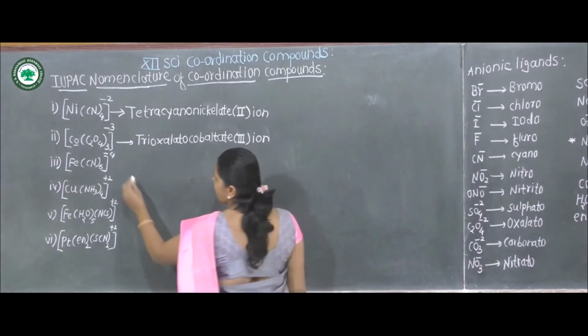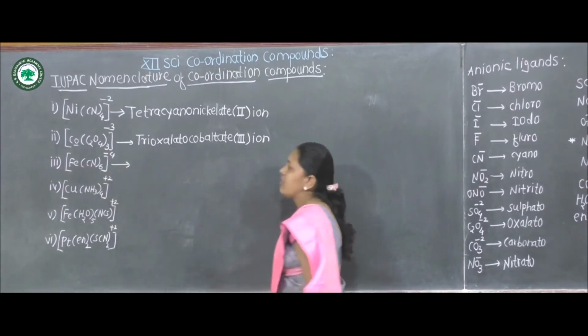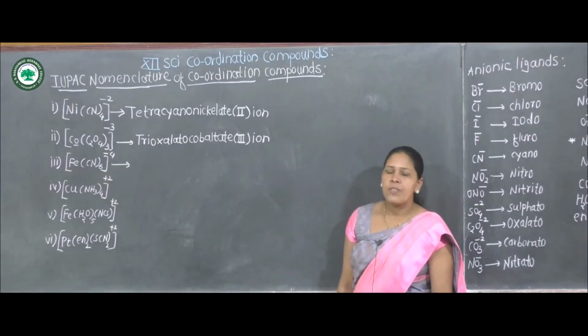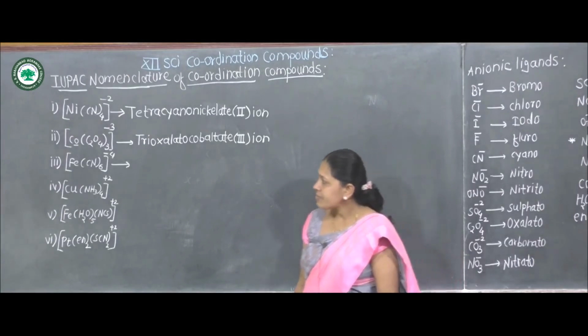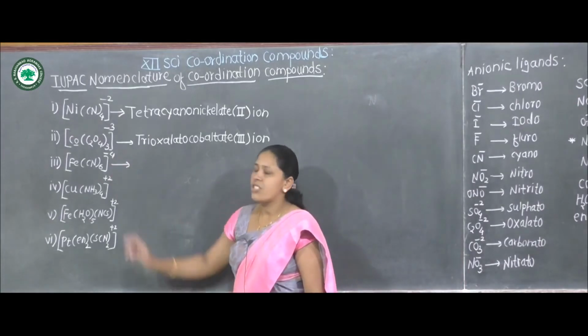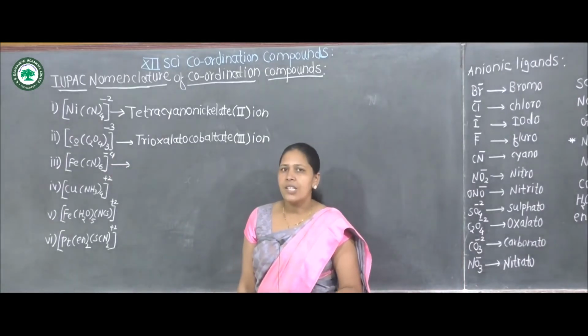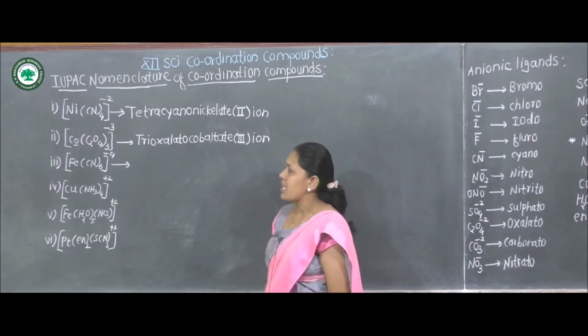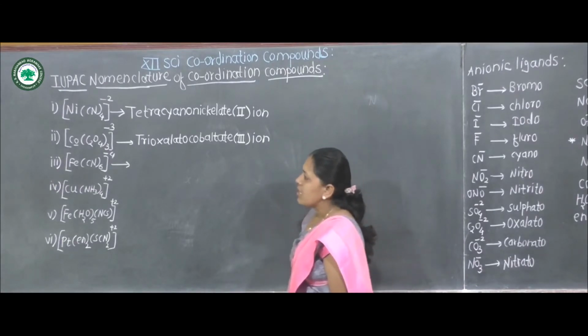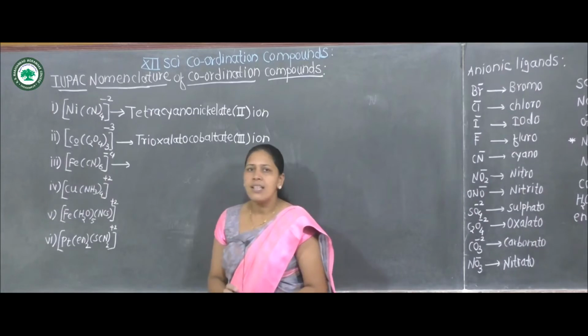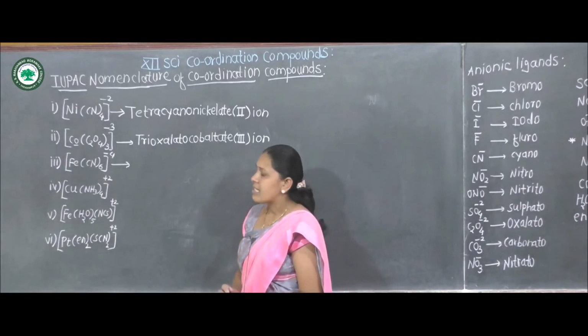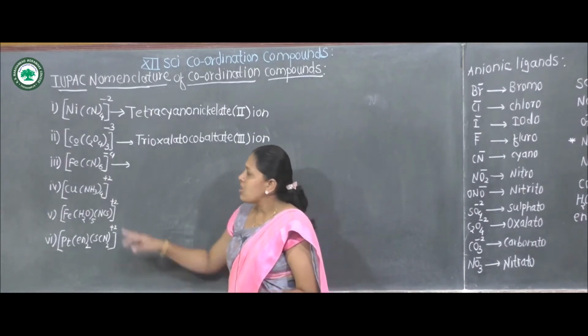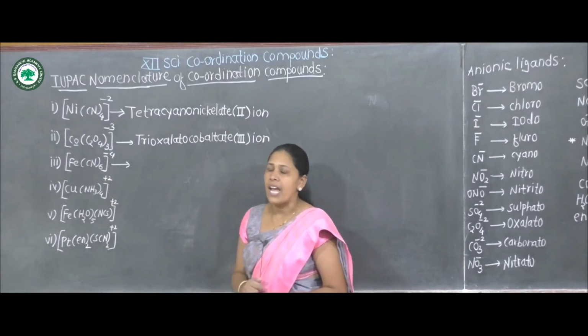The next example. Which type of complex is it? Because the coordination sphere has a negative charge, it is also an anionic complex. Here the central metal ion is iron and it is attached to 6 cyano ligands.